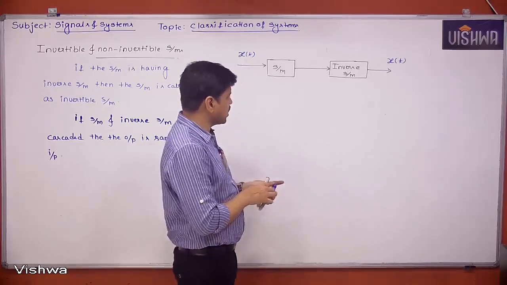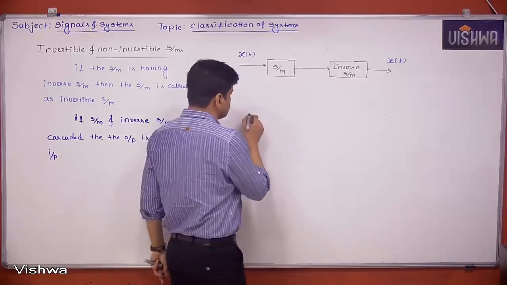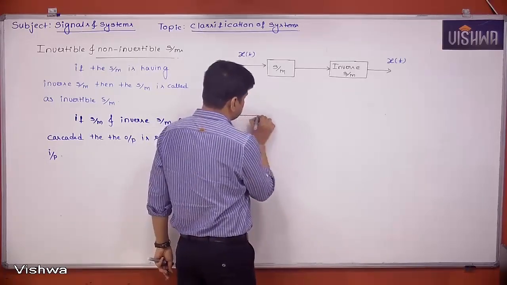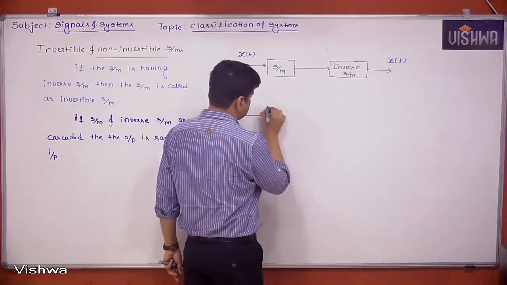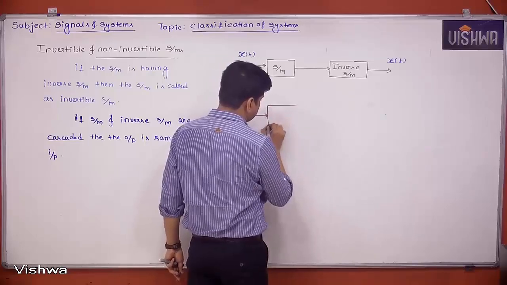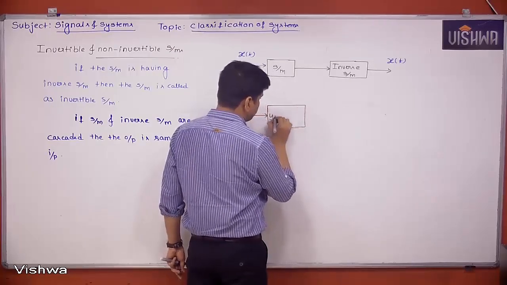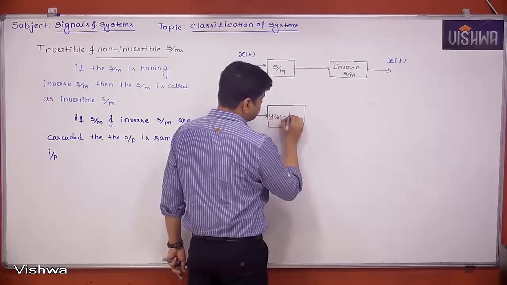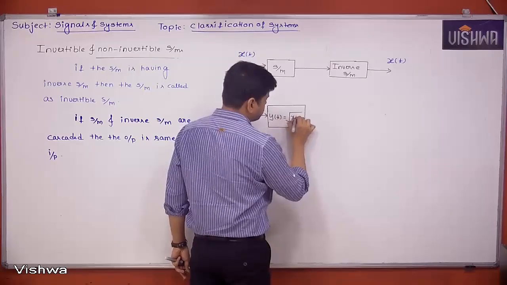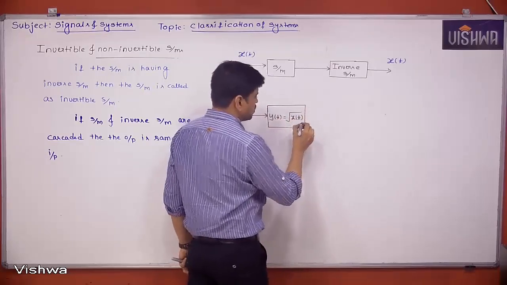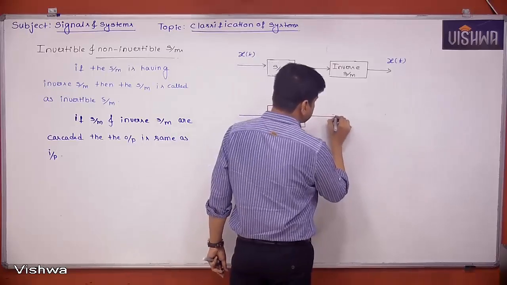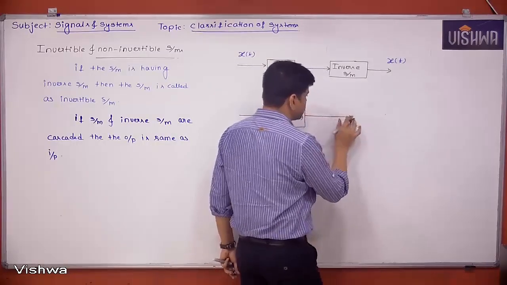Let's take one example so you can understand easily. A system y of t is equal to root x of t. For this system, what is the inverse system?